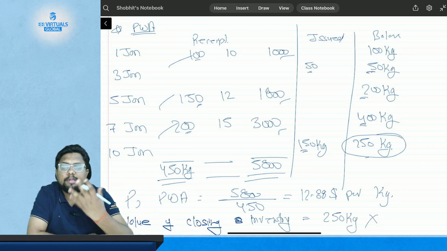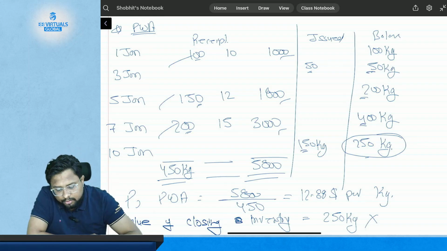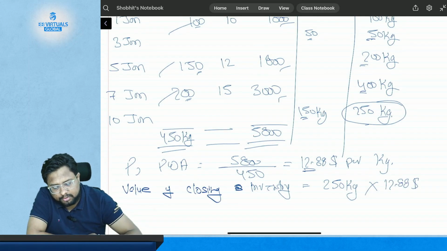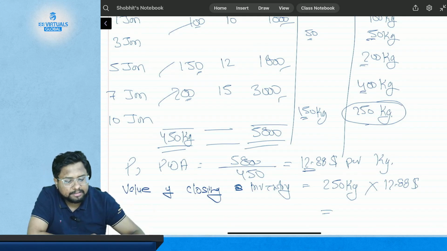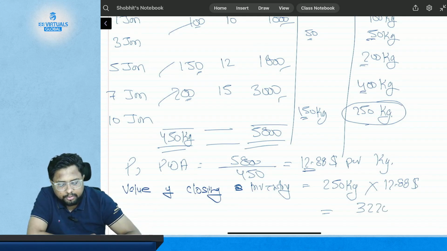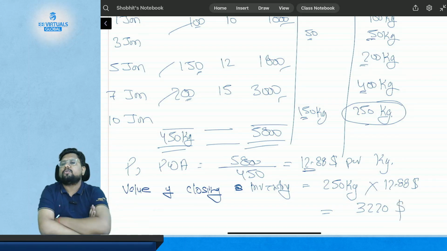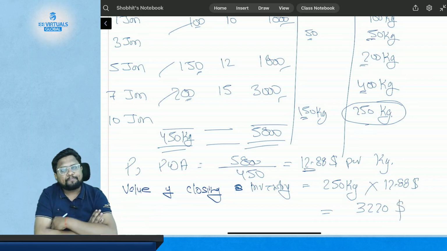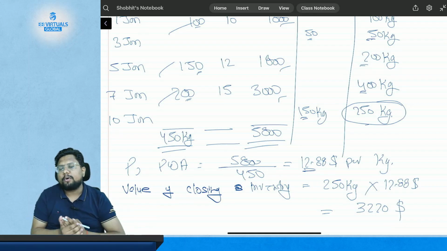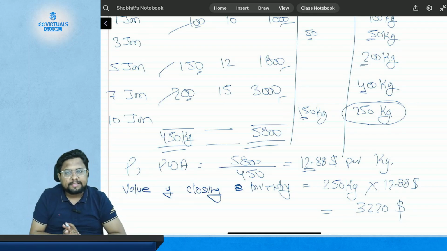And what is the average PWA? This is $12.88. So the value is 250 kgs multiplied by $12.88, which is $3,220. Simple. So this is all about periodic weighted average pricing method.